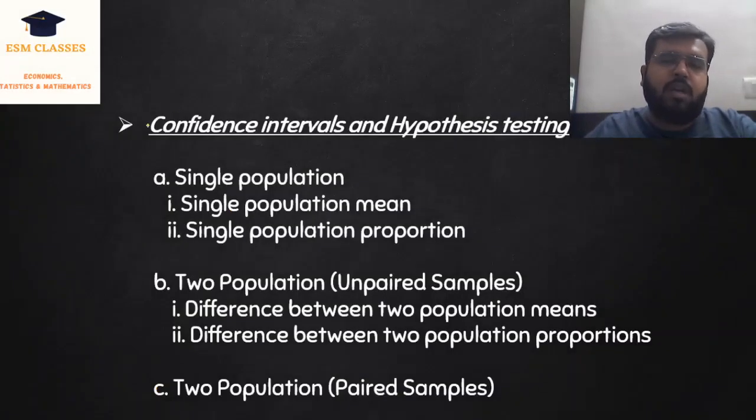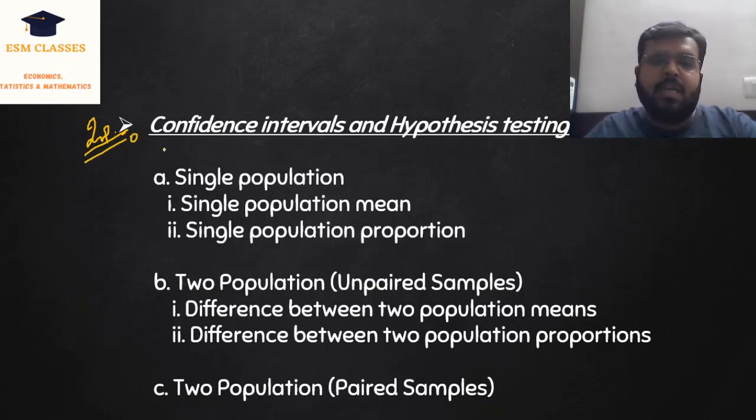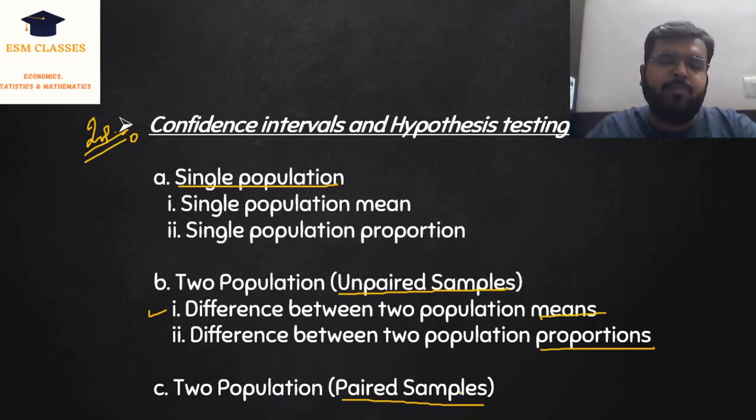After normal distribution, again the important topic is confidence interval and hypothesis testing. In this, we have three subparts. We will be discussing single population, how to find confidence interval, and how to do hypothesis testing in the case of single population mean and single population proportion. Then we will be discussing the difference between two population means and two population proportions. And last, we want to discuss the difference between two population means in the case of paired samples. So remember, here we are discussing unpaired samples. Here we are discussing paired samples.